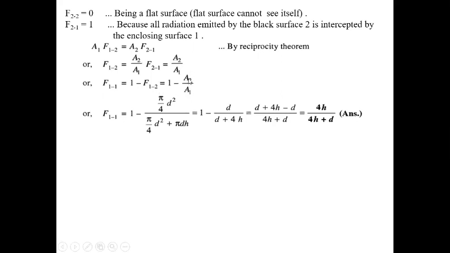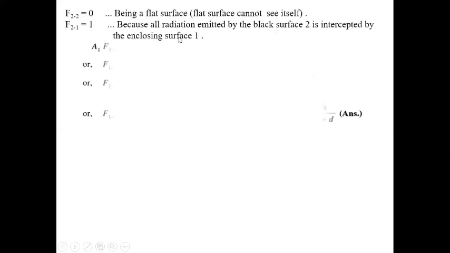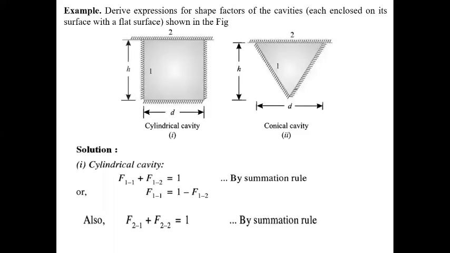Now here, what is the value of A2? A2 will be a circular section, because this is a cylindrical enclosure, so surface 2 will be a circular section. So this will be pi by 4 d square, if d is the diameter. And what is the area A1?